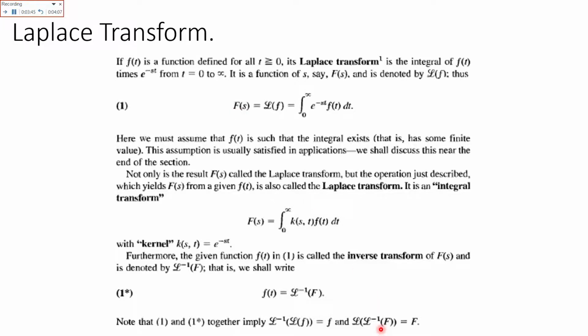And similarly, f of t was obtained by taking the inverse of F. So if you want to obtain f of t, you will take the inverse, and if you want to find out F, you will take the Laplace of f. And here it is showing that Laplace inverse and Laplace are inverse of each other, so they will cancel out with each other, and the function which is under it will remain as it is.